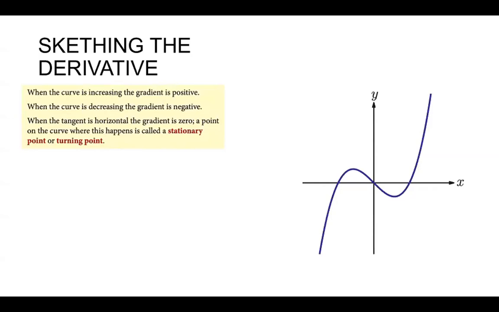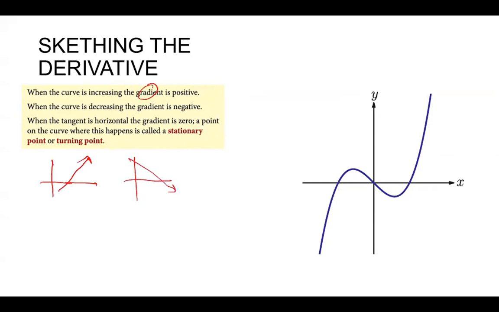The first thing is that when the curve is increasing, the gradient is positive. The gradient, you mean like the slope, right? Same thing, slope or gradient is positive. If the line is going up, the gradient is going to be positive. And if it is going down, for example, if you have a curve like this going down, the gradient is going to be negative. Keep that in mind. It is extremely important.